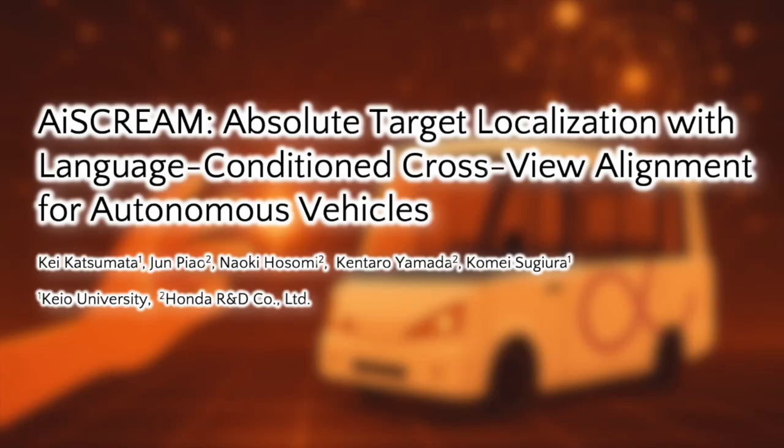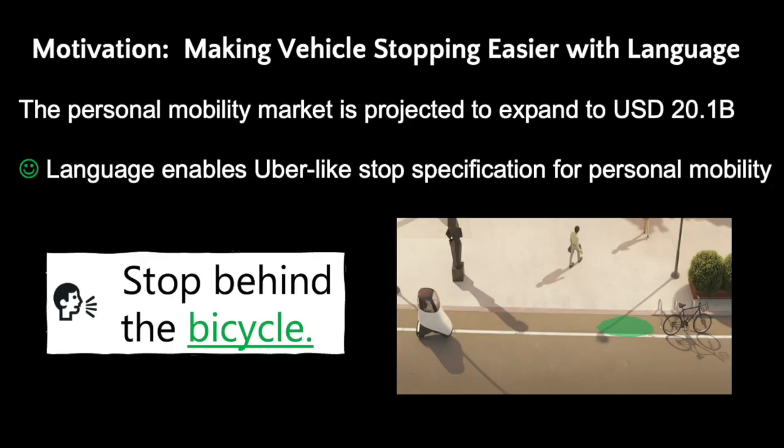We will present AiSCREAM, Absolute Target Localization with Language-Conditioned Cross-View Alignment for Autonomous Vehicles. We study how an autonomous personal mobility system can interpret a language instruction into an executable metric goal.